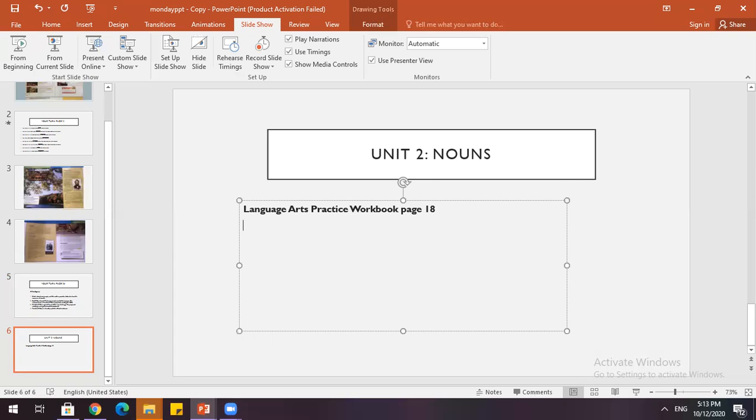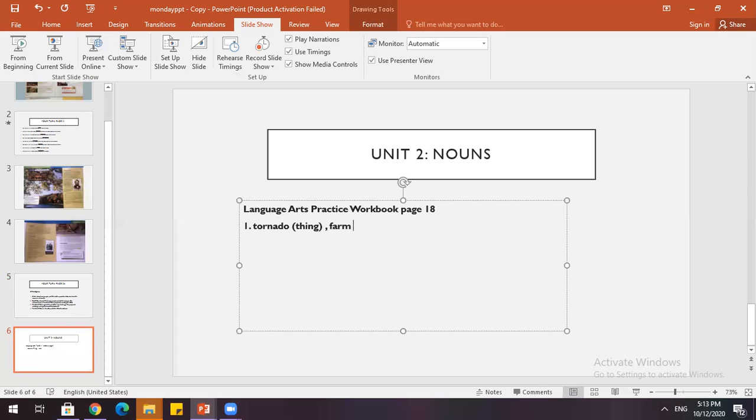So, a tornado went through a large farm. What's the noun here? We have tornado. Tornado is a thing. Went through a large farm.